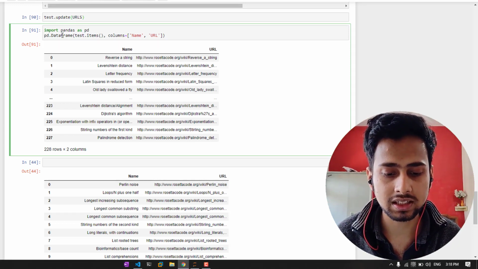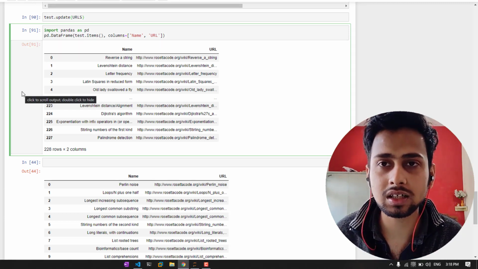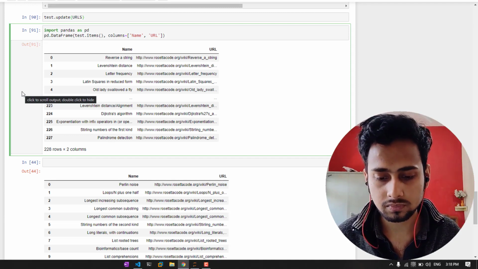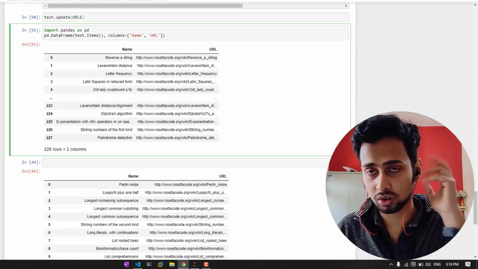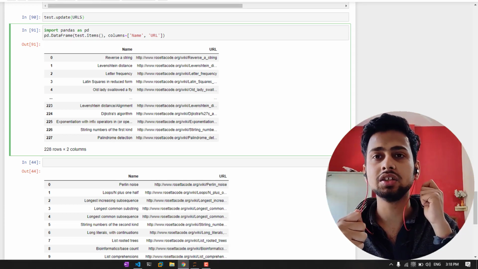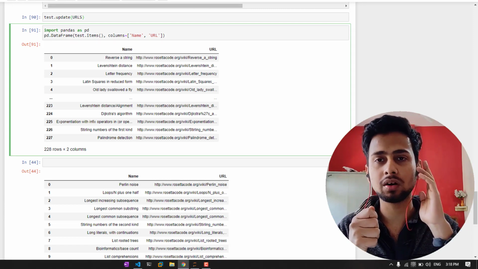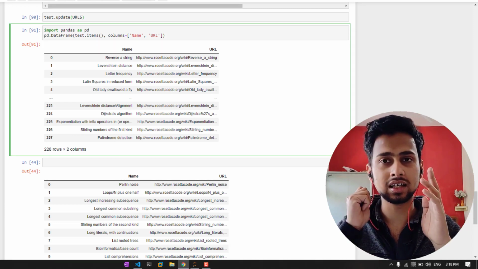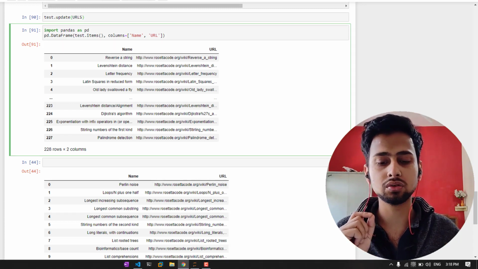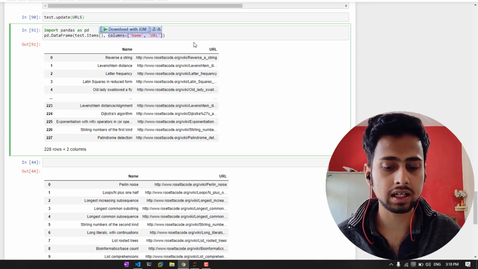So here we are simply saying test.items. What do you think it is going to give? It is going to give the links of the site that we have. Here is the question, and here is the URL. This is your key, and this is your value. The key is the name of the question, and the value is the URL. So test.items is going to give you all the URLs, and then here we are giving the names of the columns, name and URL.